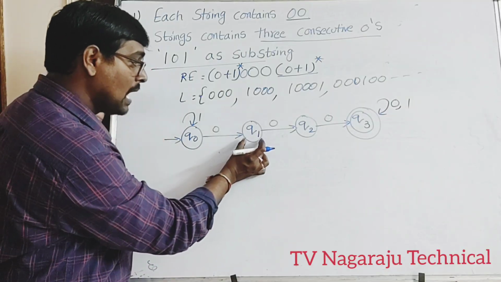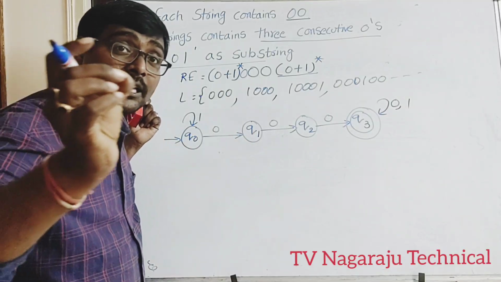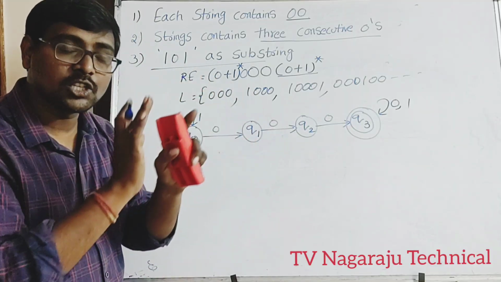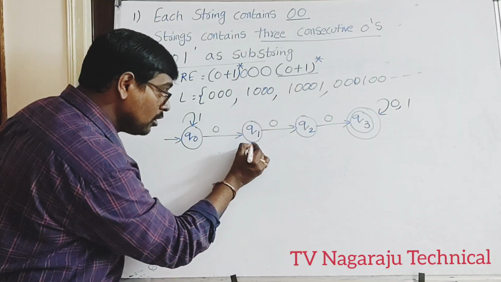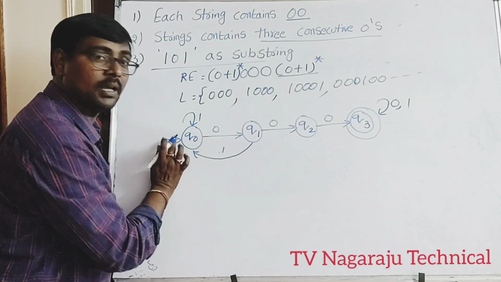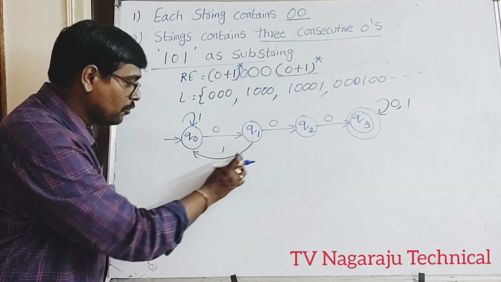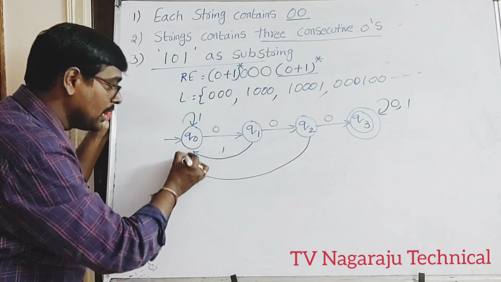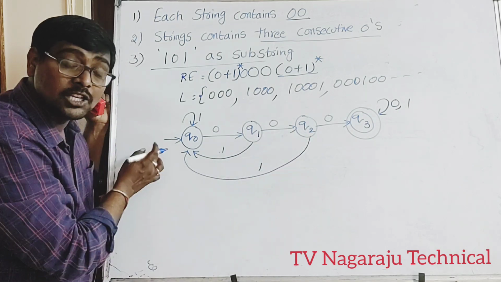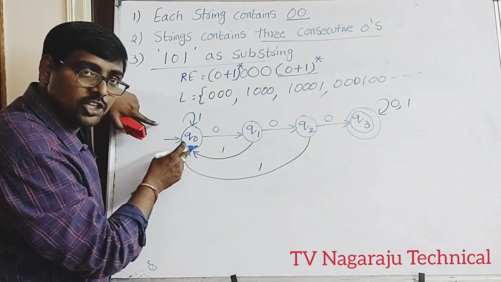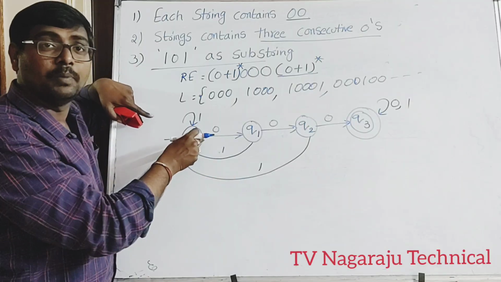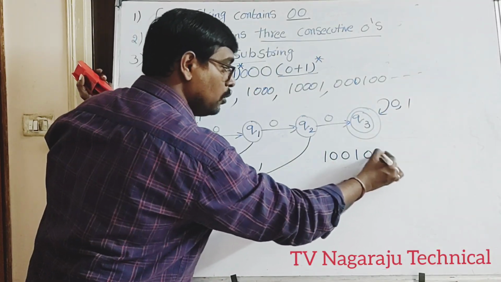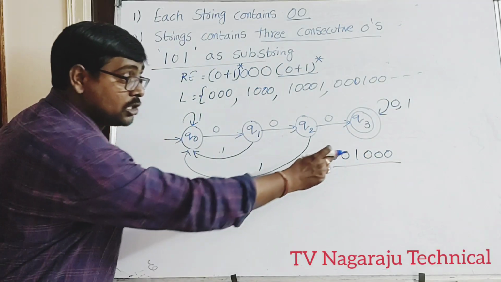Now the question is, on Q1, if 1 appears, where does it move? Always remember, the three zeros condition is not to be violated. Even though 1 appears, move again to the initial state. If 1 appears, you are traversed to the initial state, and again 0, 0 appear. Suppose on Q2, if 1 appears, move to the initial state. Whenever we move to the initial state, our traversal begins again. For example, if my string is 100100, observe, this should be accepted.